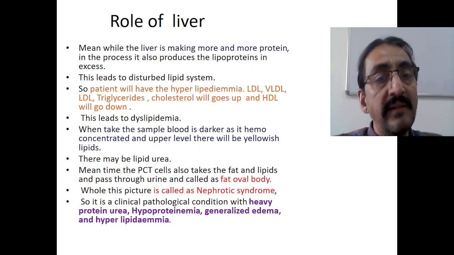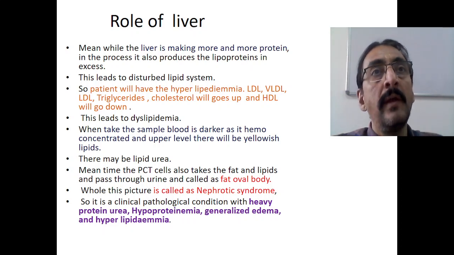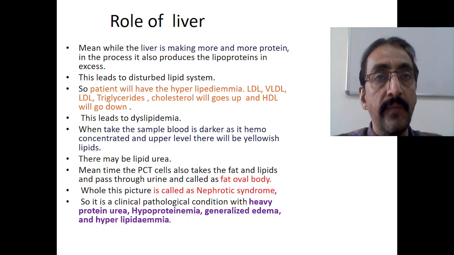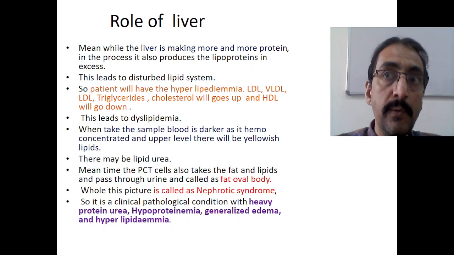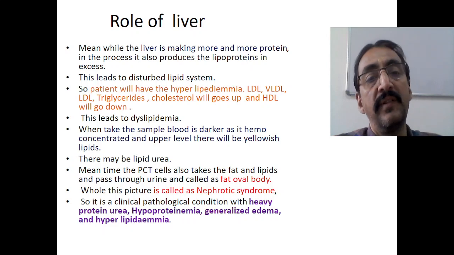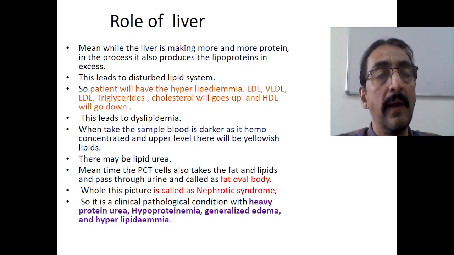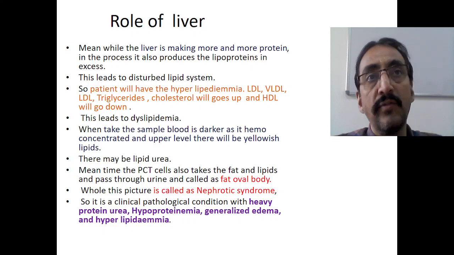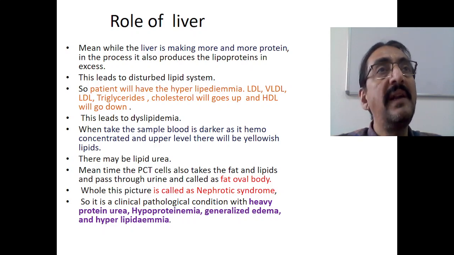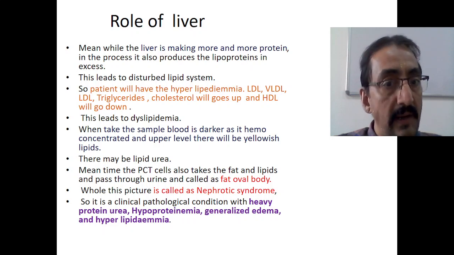So why does this dyslipidemia occur? This is a response to protein loss. The liver tries to produce more and more proteins, and in the process it goes on producing lipoproteins. The total excess amount of these lipoproteins totally disturbs the lipid system, and then the condition is called dyslipidemia. So instead of calling it hypercholesterolemia and all those things, the better word is dyslipidemia. The total lipid system gets disturbed.